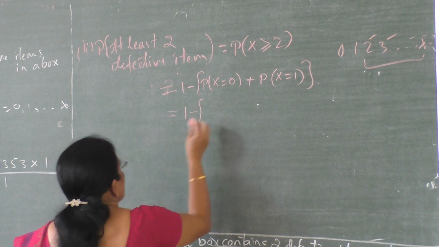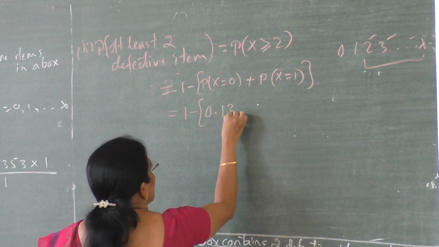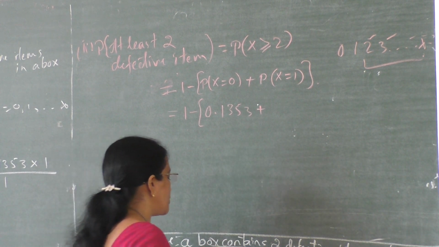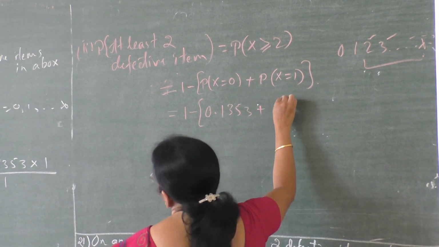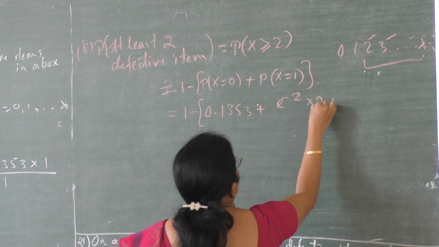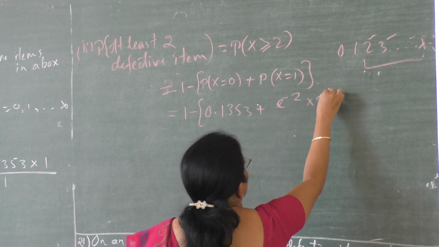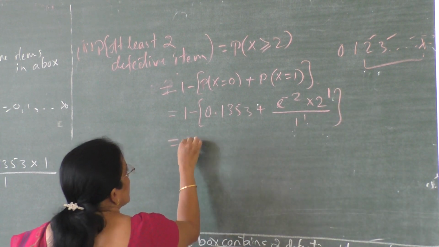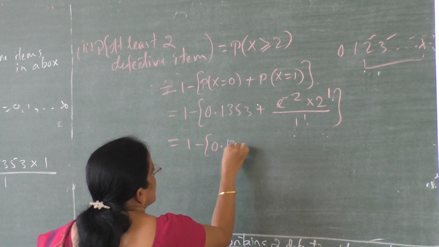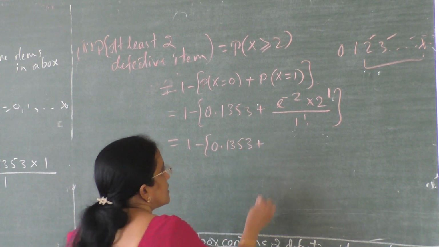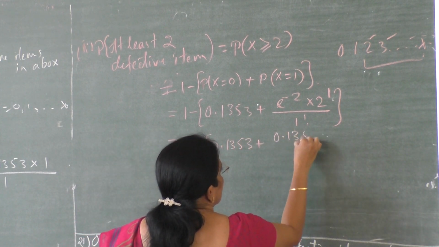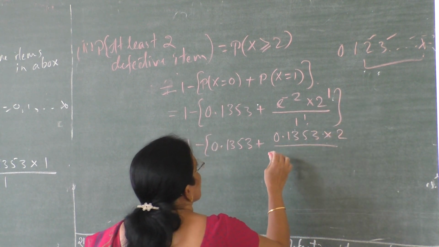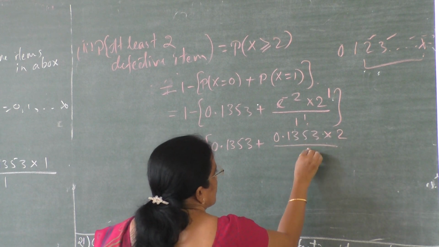Already we got it. You can write directly the answer also, 0.1353 plus the second factor, P of x equal to 1, that is e power minus 2 into 2 power 1, here x is 1, divided by 1 factorial, which is equal to 1 minus 0.1353 plus e power minus 2, 0.1353, into 2 power 1 is 2, divided by 1 factorial, that is 1.